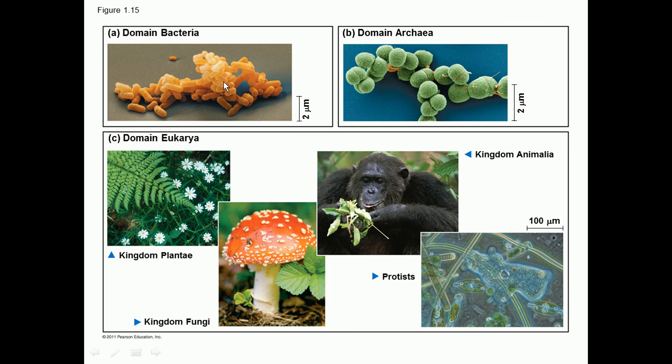Bacteria involves all your bugs. Archaea are also like your bugs. They are unicellular organisms. They can be in the form of clusters, as you can see here, but they're unicellular. They're very much like bacteria, but they have some characteristics which make them different from bacteria. These organisms can survive very harsh conditions. They can live in acidic pH. They can live in salt conditions. They can survive in hot temperatures.